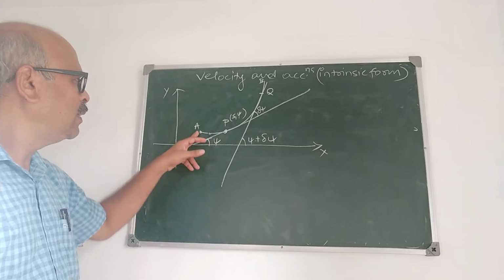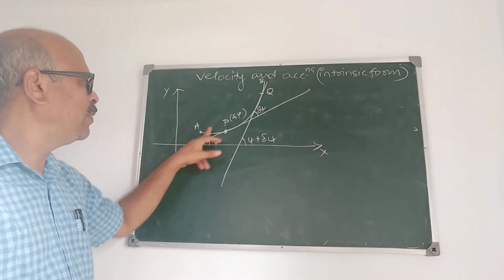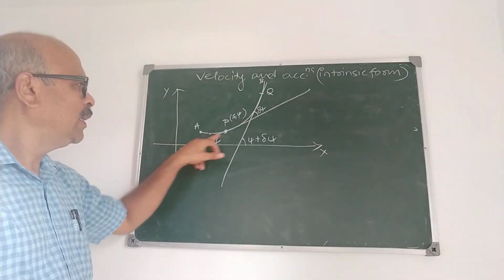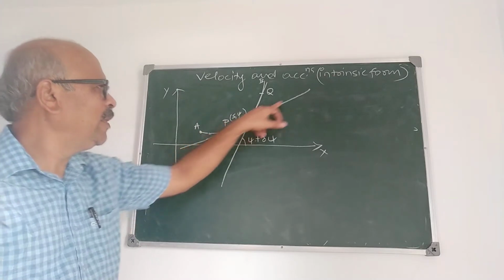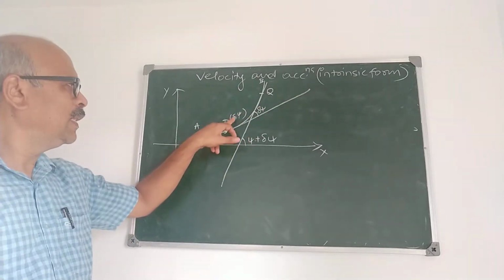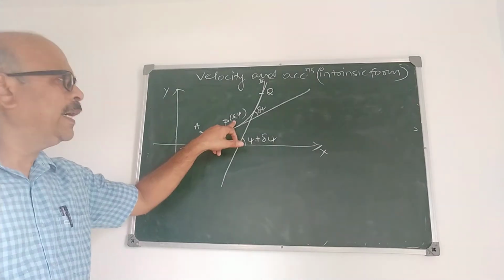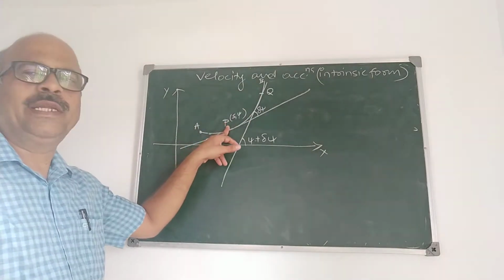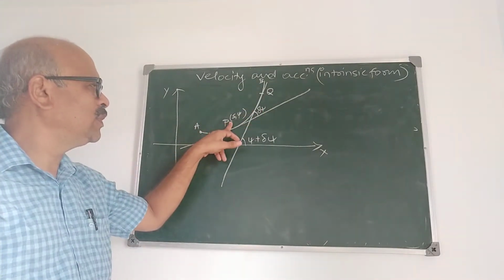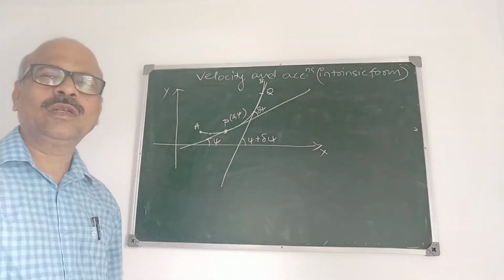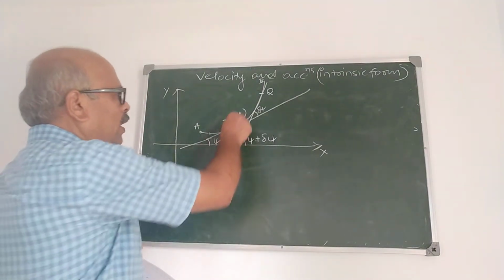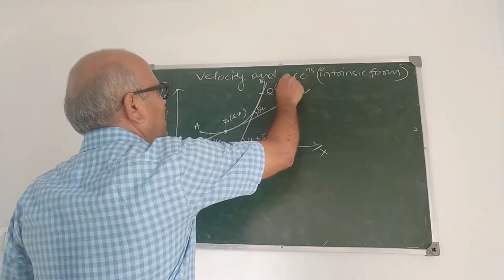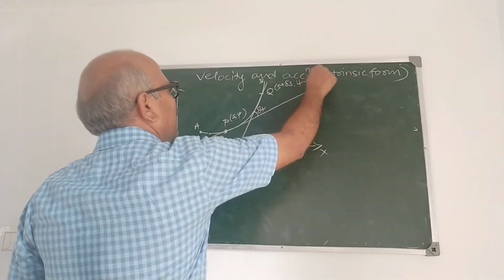What is s here? s means the distance of the point P measured along the curve from a fixed point on the curve. A is the fixed point, then AP is equal to s, and the angle made by the tangent at P is psi. Then the coordinates of P are taken as s and psi, and it is called the intrinsic form of the point. And if you express the equation in terms of s and psi, then that is called the intrinsic equation. Now, the coordinates of Q are s plus delta s and psi plus delta psi.